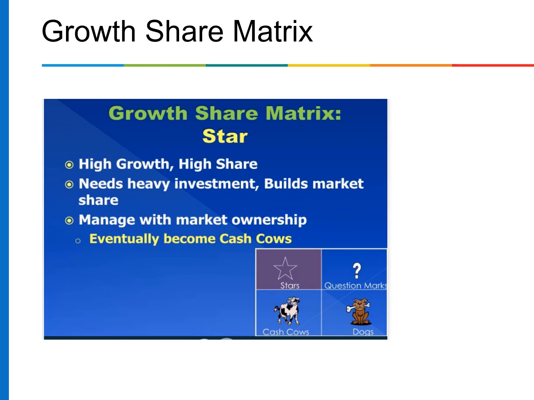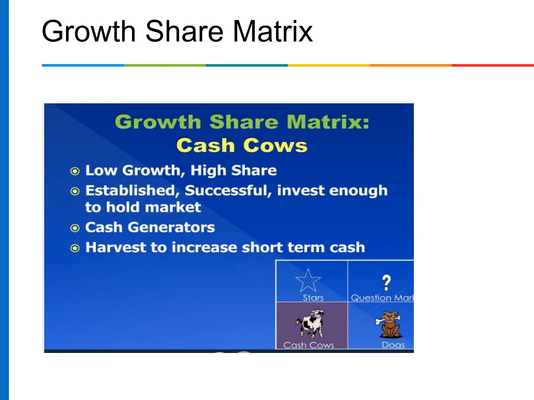Growth share matrix. Let's discuss the star. Star means the organization must invest heavily to maintain position in the growing market. A star could likely be a business unit with a prominent position in a product market. That is the growth stage of the PLC. Star should be managed with market ownership as an objective.